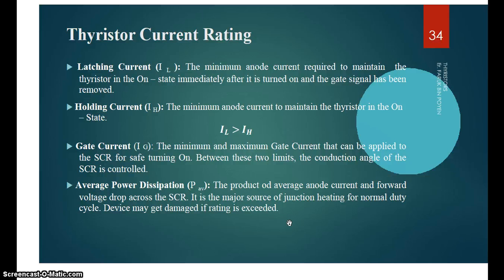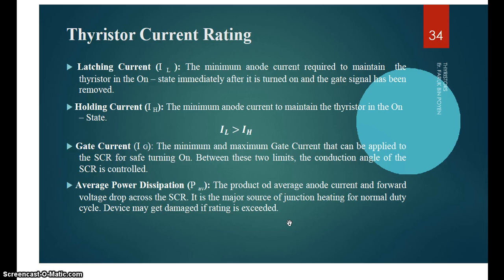Then latching current is the minimum anode current required to maintain the thyristor on. Latching current is greater than holding current. Holding current is the minimum anode current to maintain the thyristor on. Gate current is the minimum and maximum current that can be applied to the SCR for safe turning on.